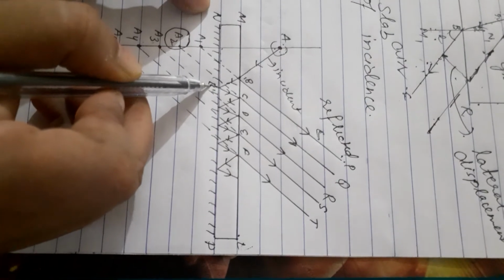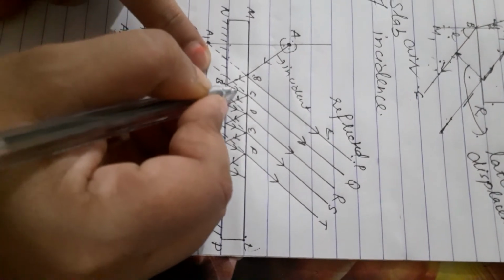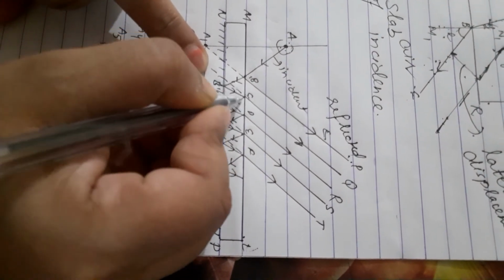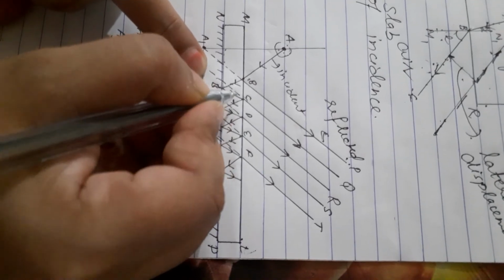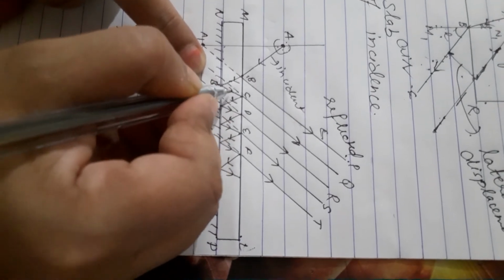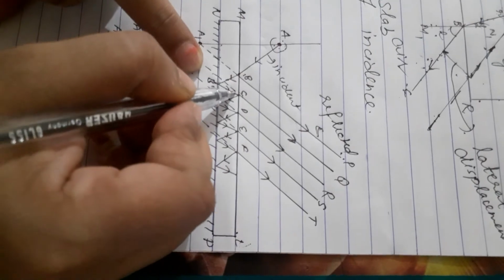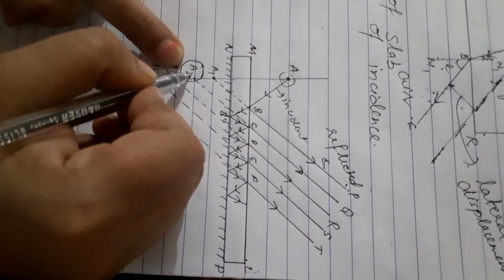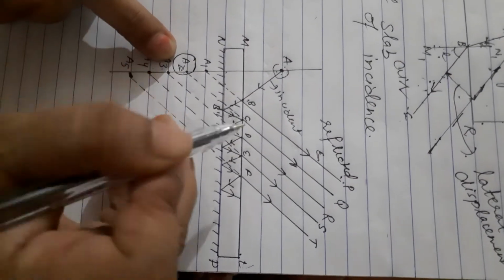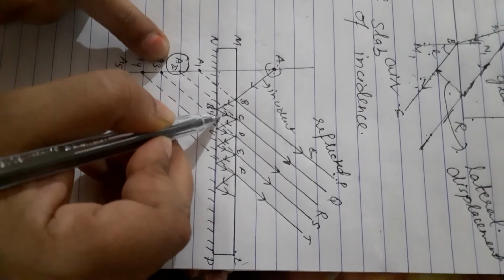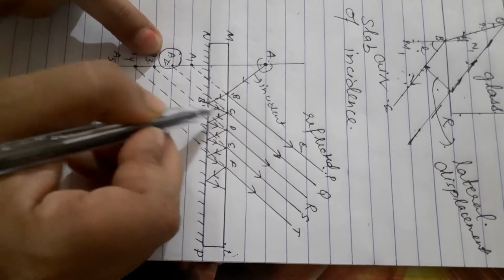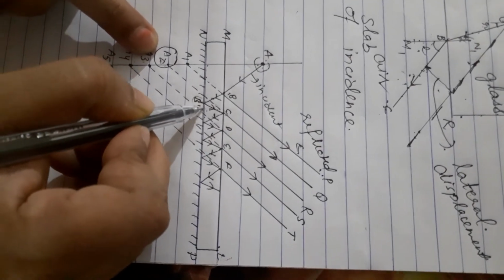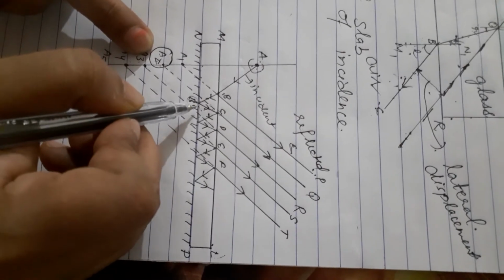B dash C will be its first reflected ray within the glass plate. When you produce this reflected ray backward, image A2 will form, and that A2 image will be the brightest image, because the first reflection within the glass plate occurs at this point B dash. This is the reason.